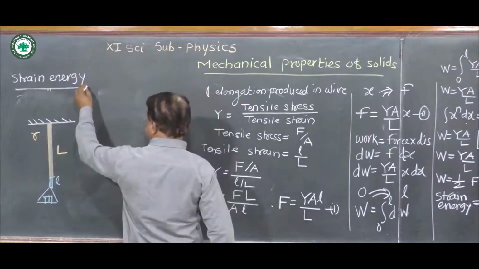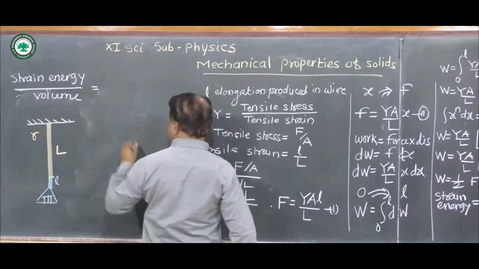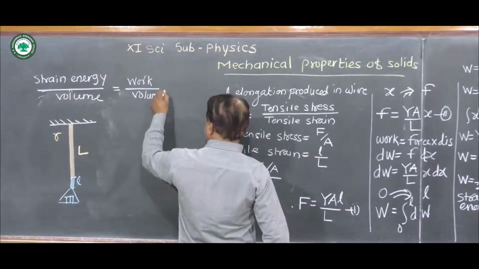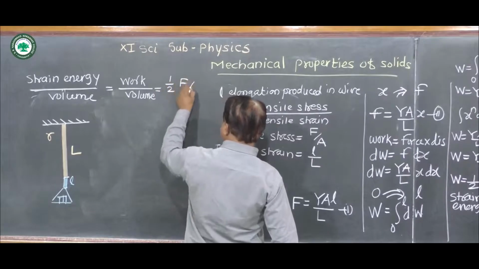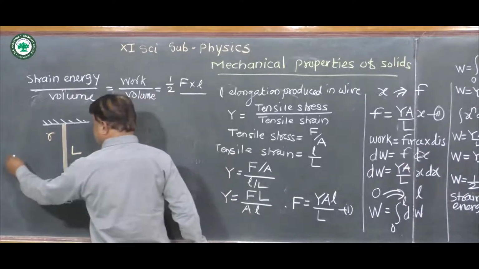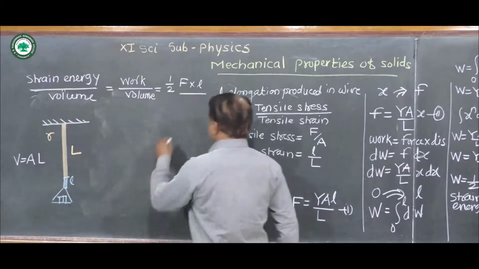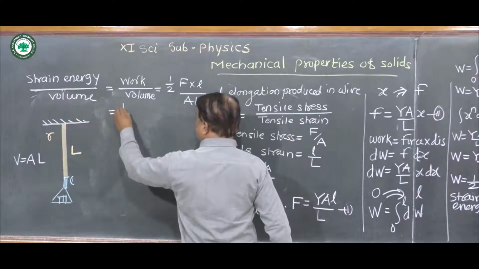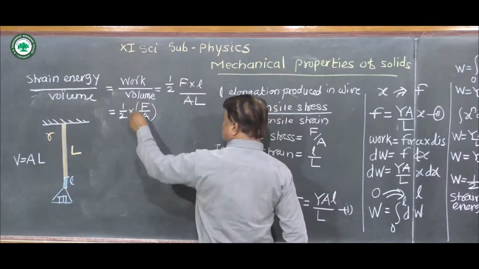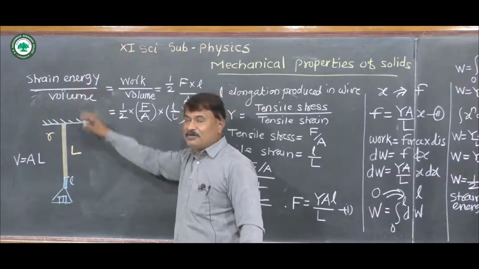Work done is half F into l, and the volume of this wire is equal to area of cross section into length, that is A into L. So strain energy per unit volume is half times F upon A into small l upon capital L. This is nothing but strain energy per unit volume.